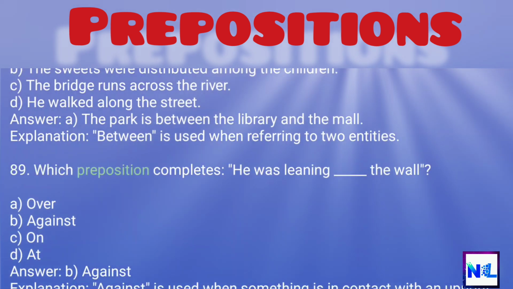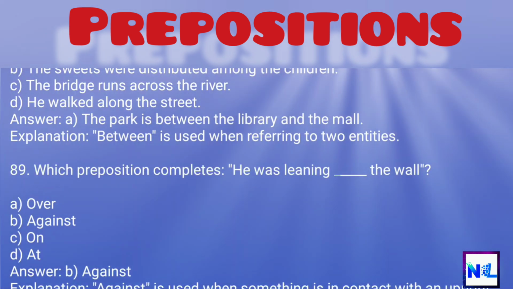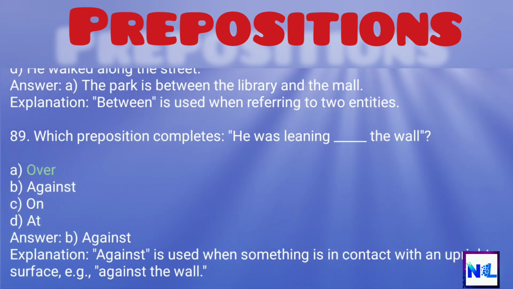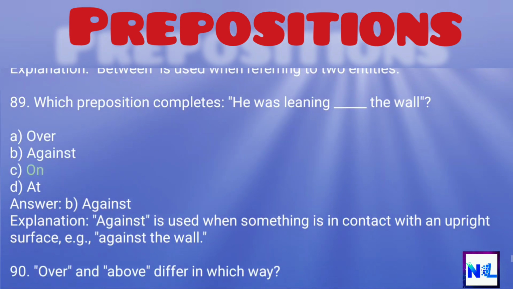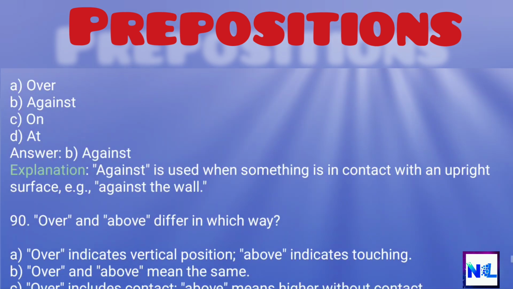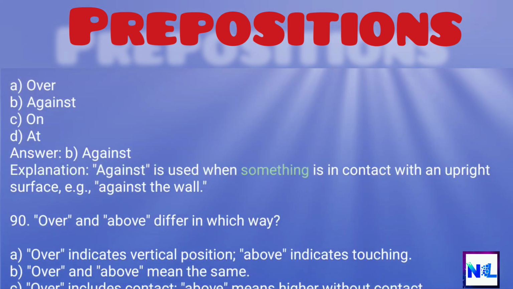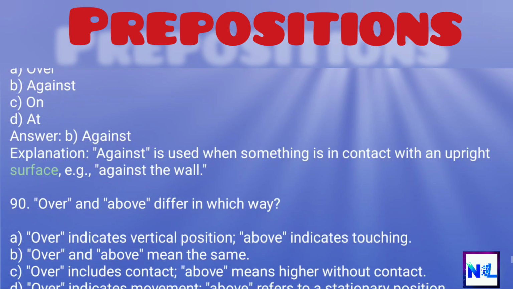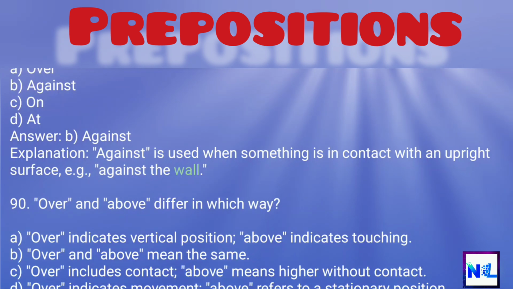89. Which preposition completes? He was leaning _ the wall. A. Over. B. Against. C. On. D. At. Answer: B. Against. Explanation: Against is used when something is in contact with an upright surface, e.g., against the wall.